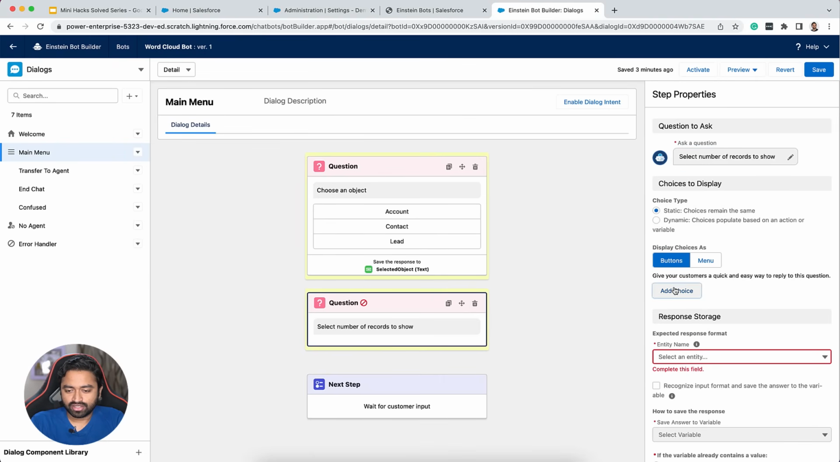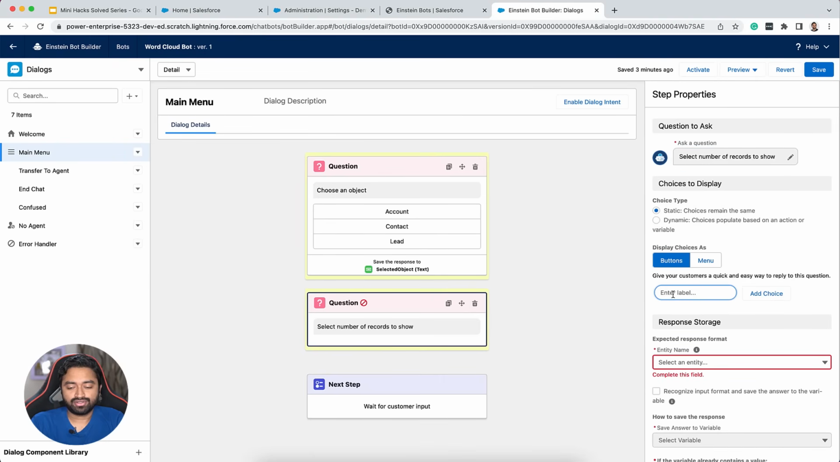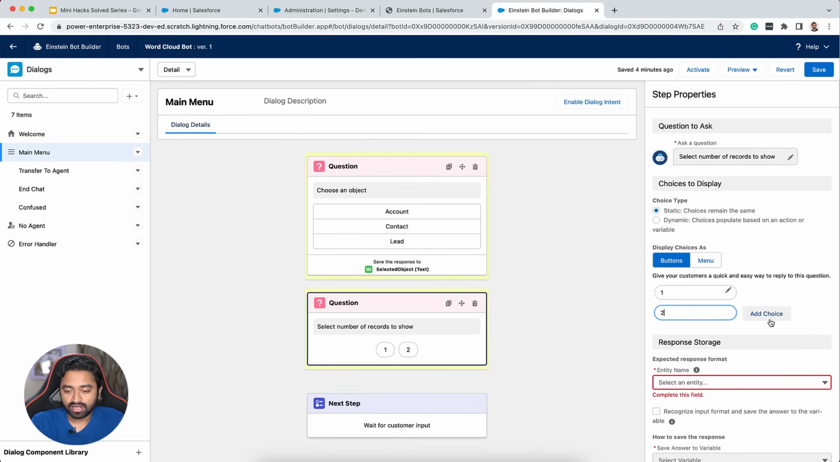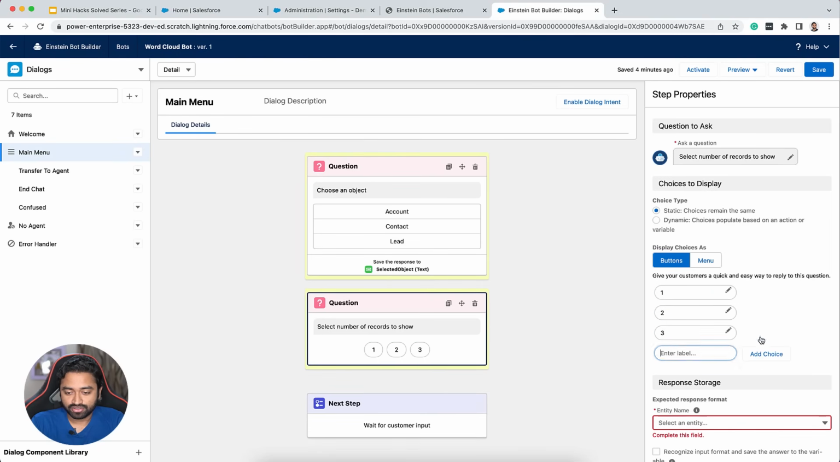Again, a static choice. This time we need to add multiple choices for numbers 1 to 15, because if you remember from the previous requirements, the number of records shown must be between 1 and 15. So let's start by adding all the different choice buttons.